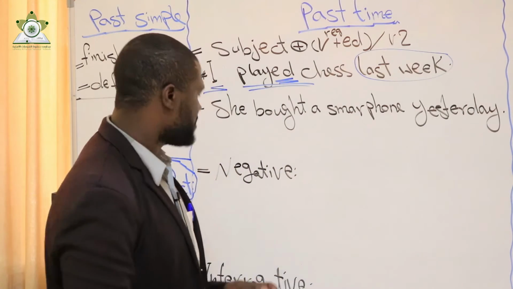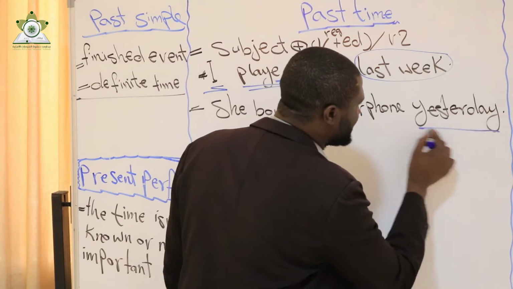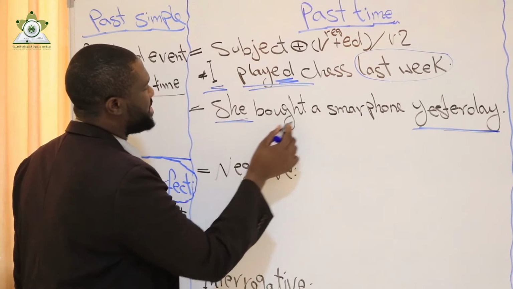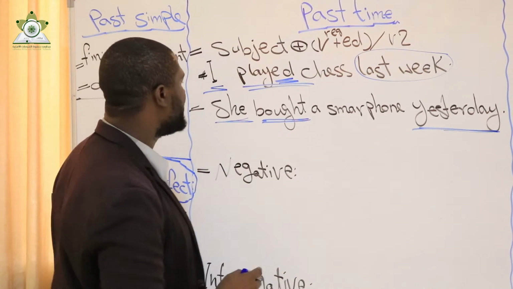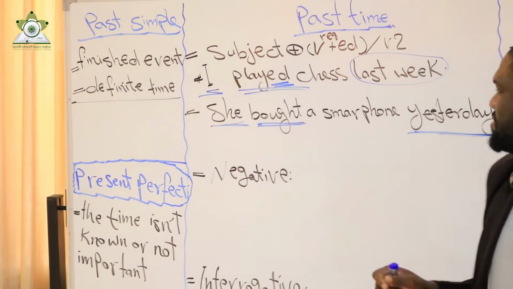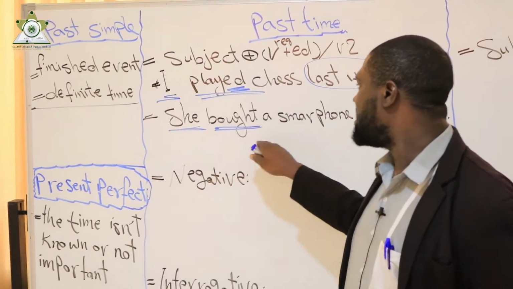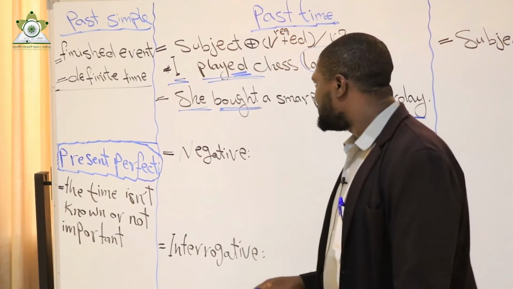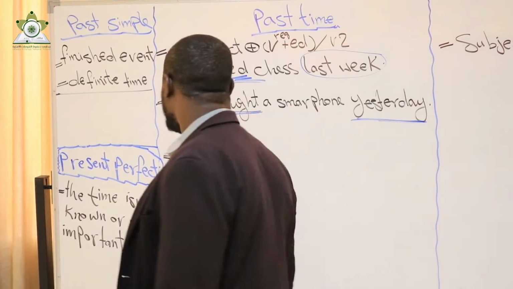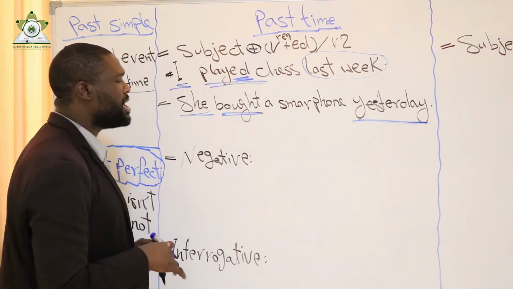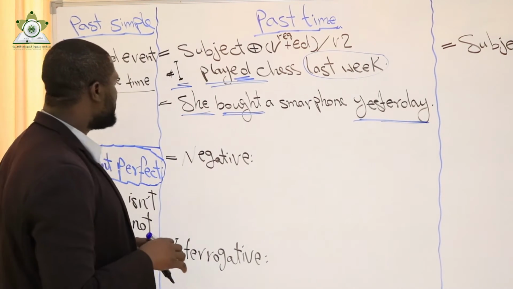Here the time is also defined, as we can see, yesterday. Here I have subject plus verb two, bought. The verb here is irregular, so I didn't add ed. As we see, we have two forms: either I add ed, or in case the verb is irregular, I use the past form of the verb.